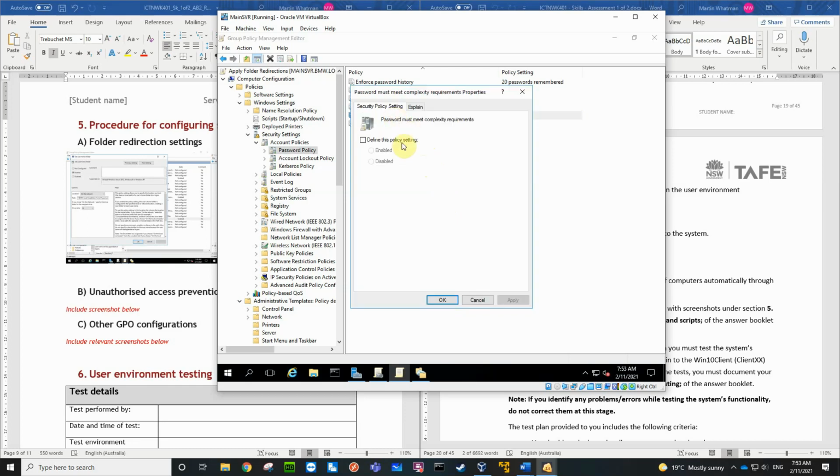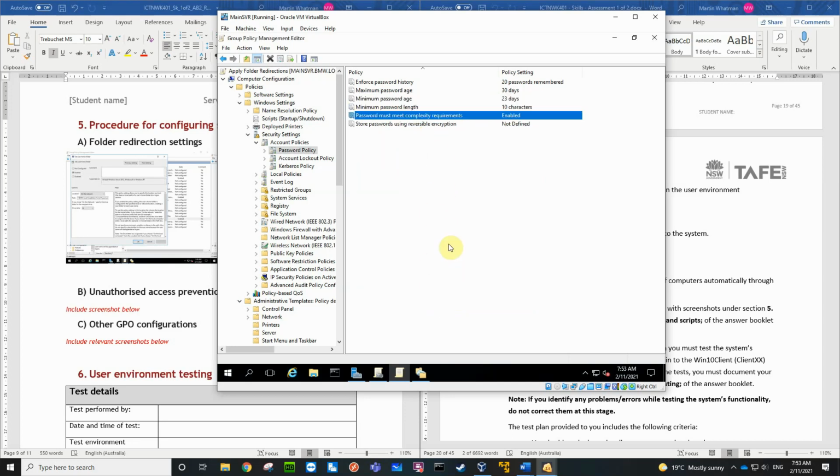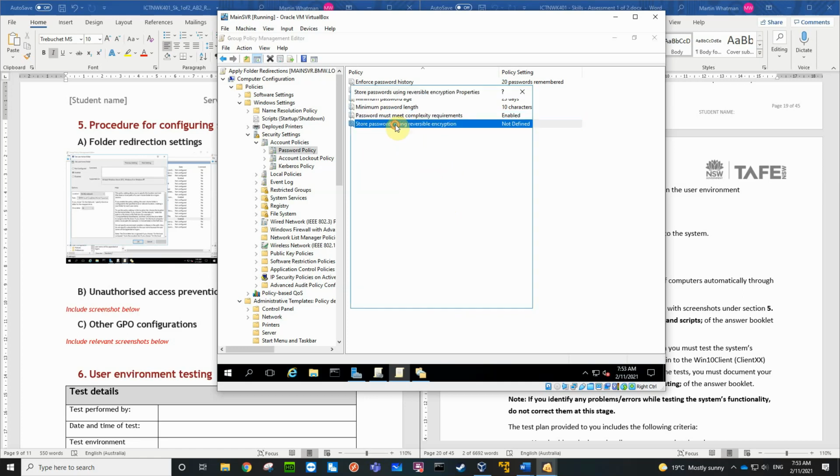Must meet the password complexity, so we're going to enable it, which means it's got to have upper, lowercase, alphanumeric, and that's it. I don't think it needs a special character. And store the password using reversible encryption. We don't want it stored using reversible encryption. We don't want it reversible. So, okay, so there's our password policy.